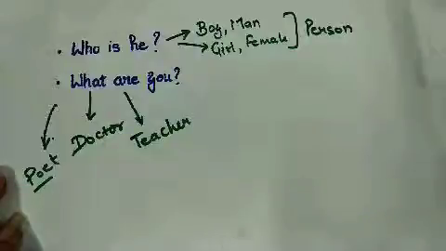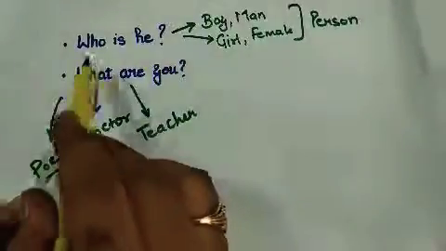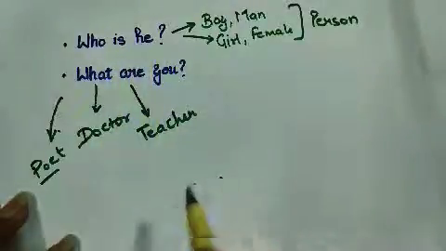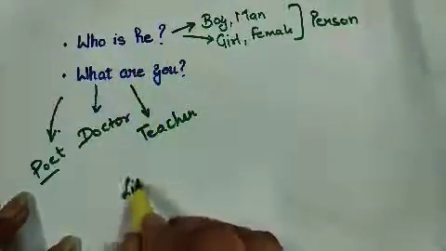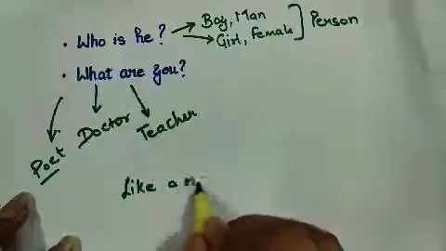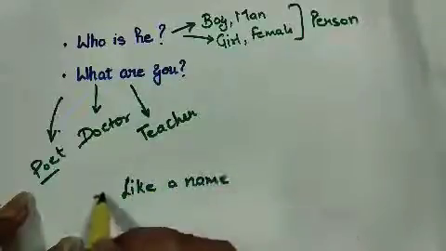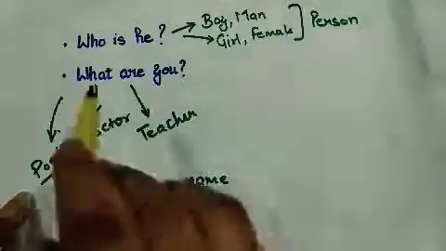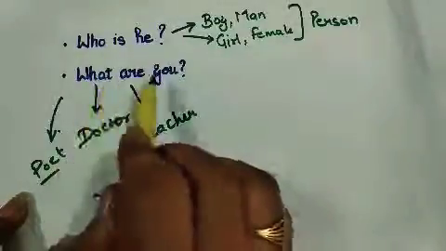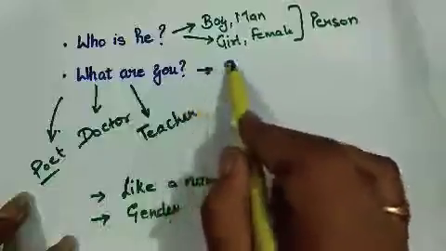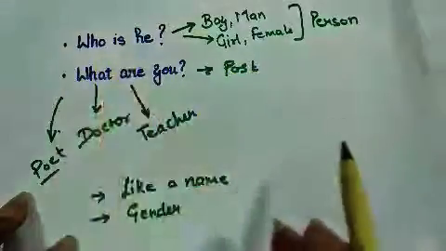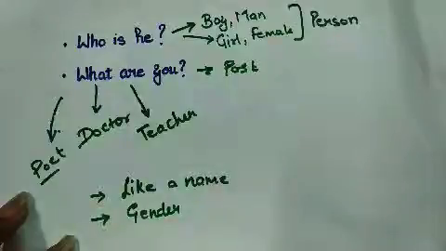When I ask who is he, various answers are possible, like a name or a gender. But when it is asked what are you, the answer will be some post. Who is he? He is Mr. Ram Gopal.